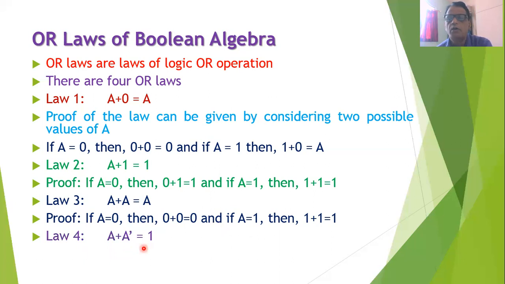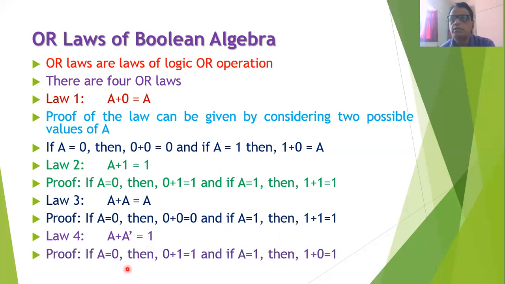The fourth OR law is stated as the logical OR operation of a variable with its complement is equal to 1. That is, A plus A bar or A plus A dash is equal to 1. This law can also be proved by considering the two possible cases of A. If A is equal to 0, then 0 plus 1 is equal to 1. If A is equal to 1, then 1 plus 0 is equal to 1. That is, in both the cases, we are getting the result equal to 1.